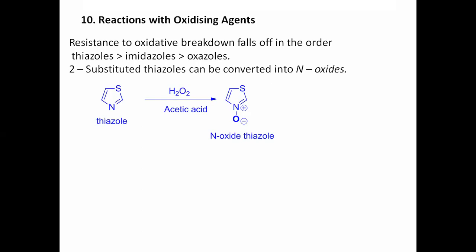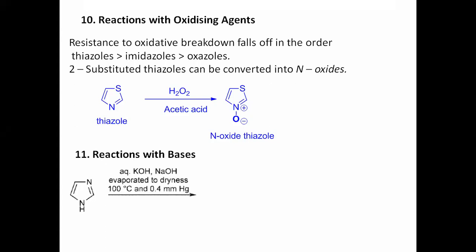We have a clear-cut idea that azoles do not show oxidation reaction. Therefore, their oxides are not reported. But thiazoles show this reaction: whenever you react the thiazole with an oxidizing agent such as peroxide here, that will give you an oxide.